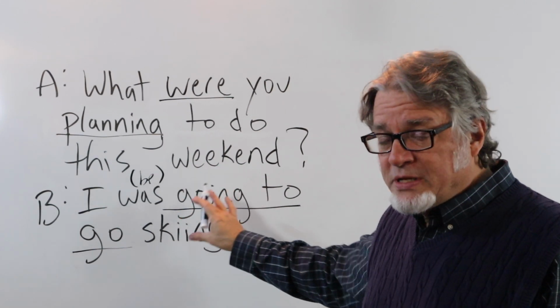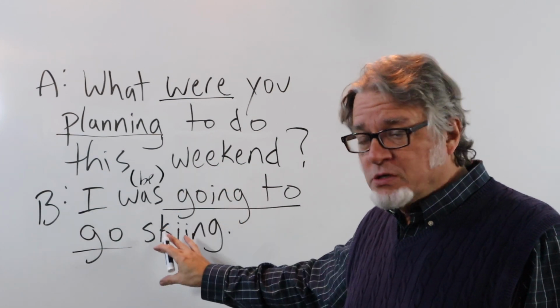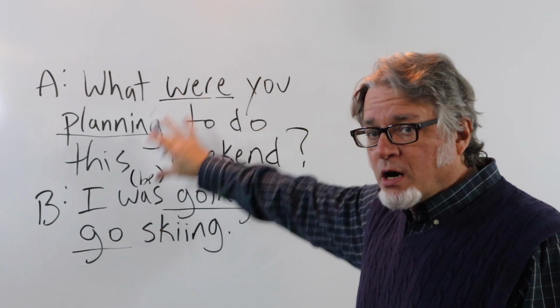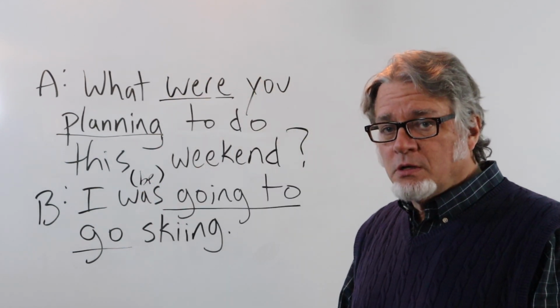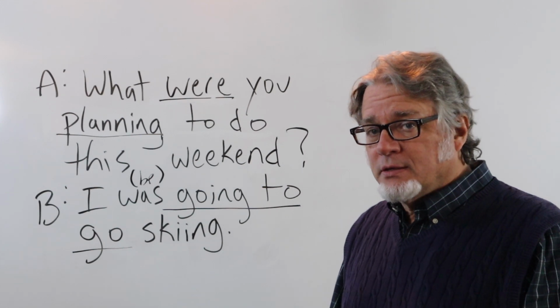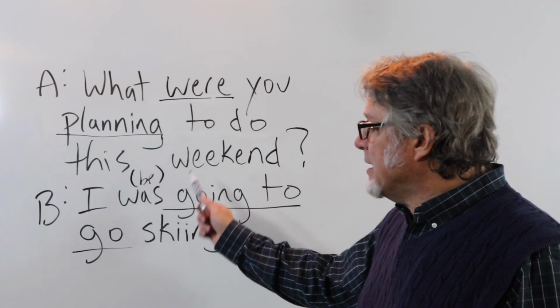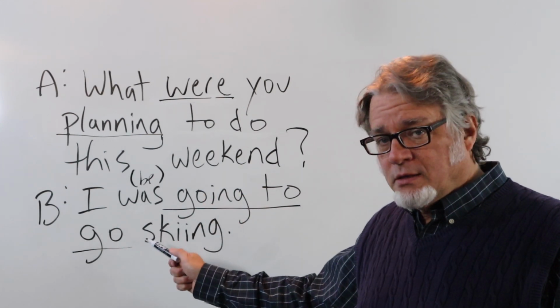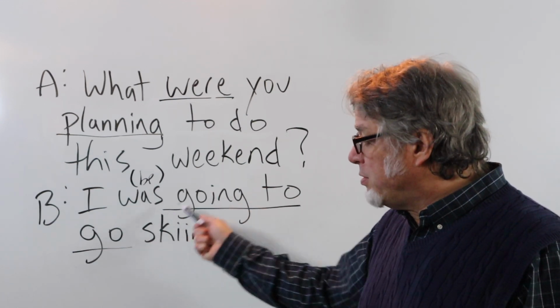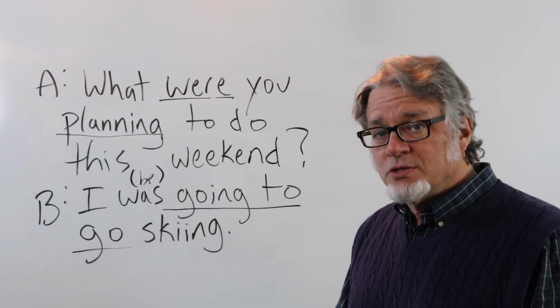The person is thinking about the future. In both the question and the answer, these are about the future. What were you planning to do this weekend? And then the answer, I was going to go skiing. But this has not happened yet, and the plans might change.